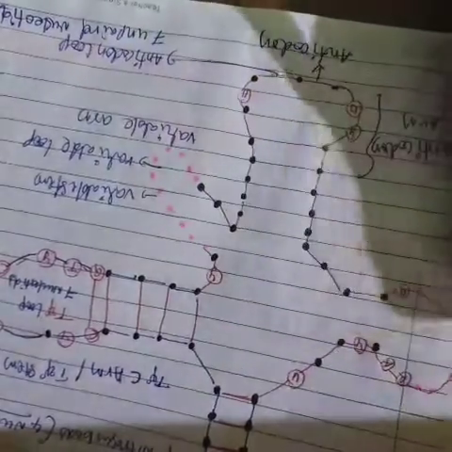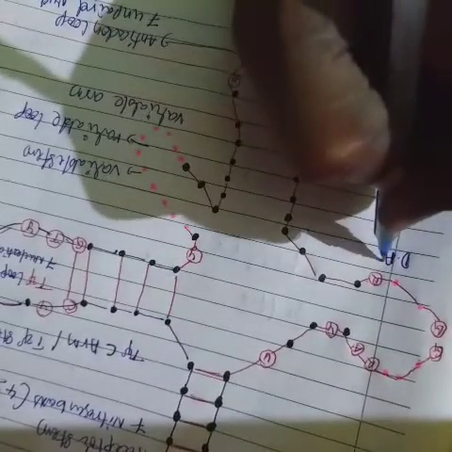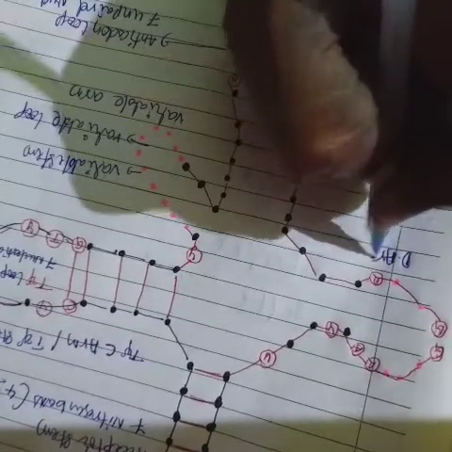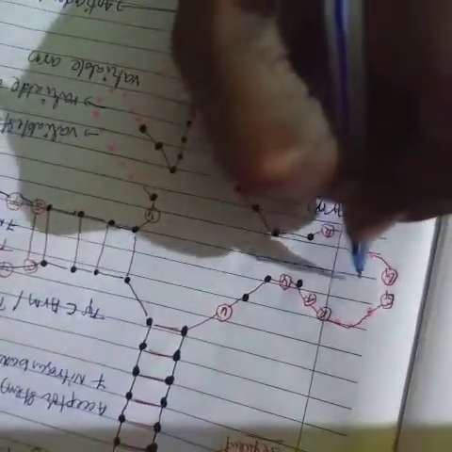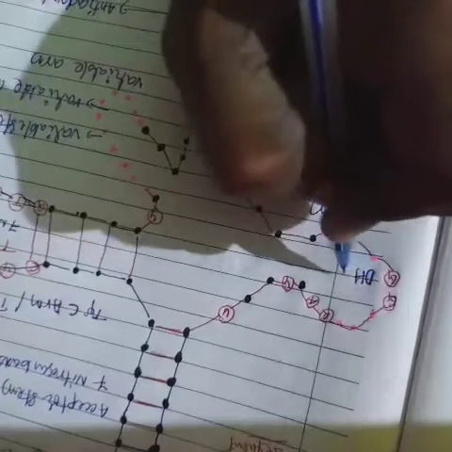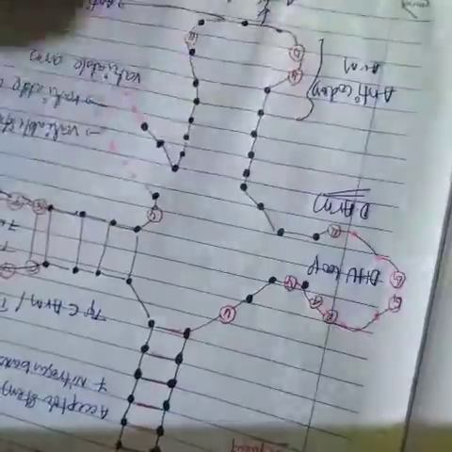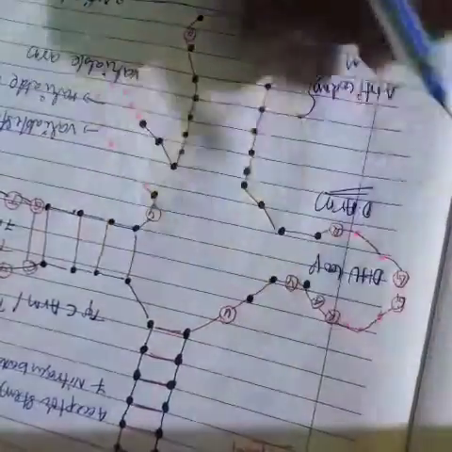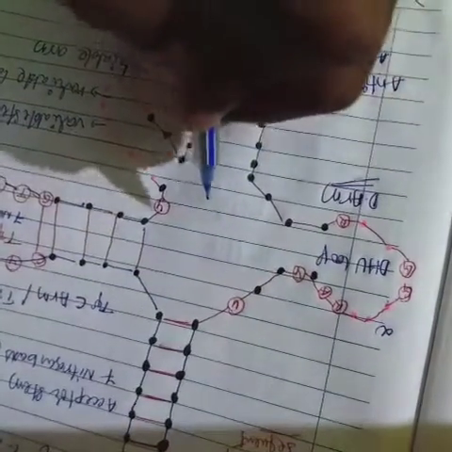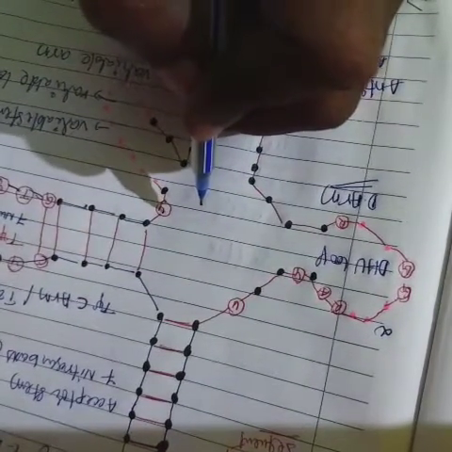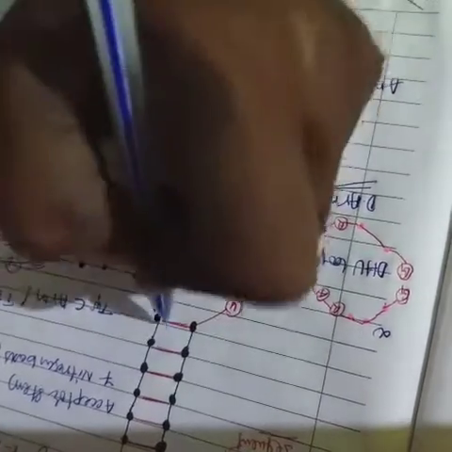And this one we are observing as the D arm. So this is the DHU loop. This one has pink color alpha nucleotides, and these are H bonds.